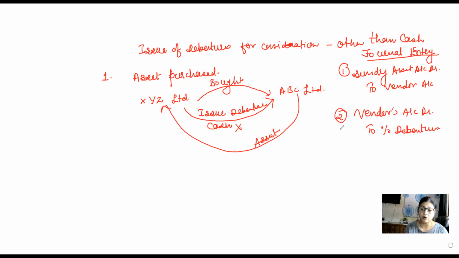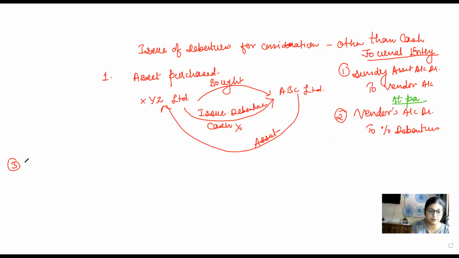Now, an important thing over here is that the debentures can be issued at premium, debentures can be issued at discount, and debentures can be issued at par. So what are the entries for that? I'm writing over here. If debentures are issued at par, you will pass this entry. This is issue of debentures to the vendor at par. There won't be any difference.